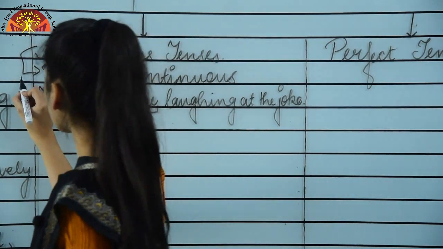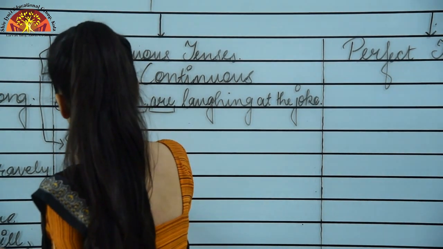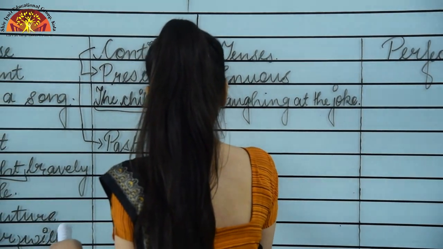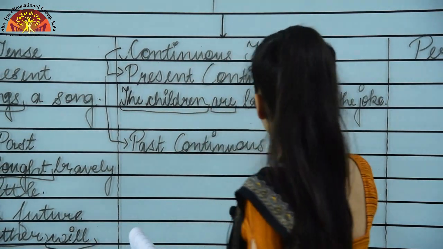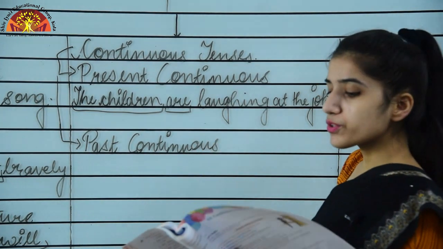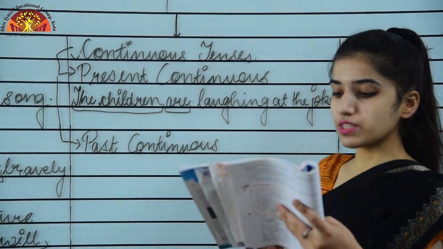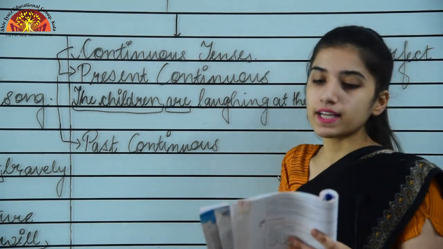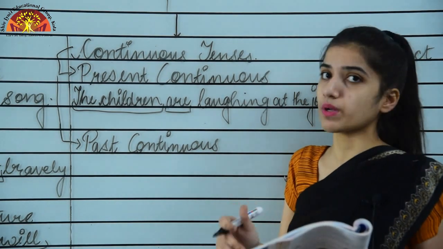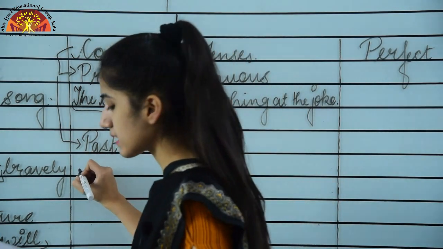Now moving to the second one, that is past continuous tense. Okay, past continuous tense only. Now for the uses of past continuous, you can see on page number 63. Okay, you can find some of the uses of past continuous tenses. You can refer to your book for that. Okay, on page number 63.